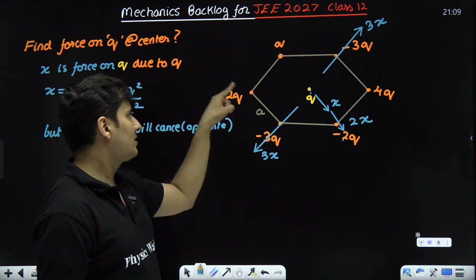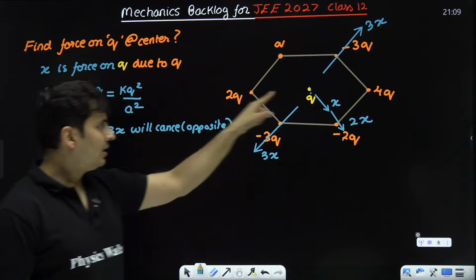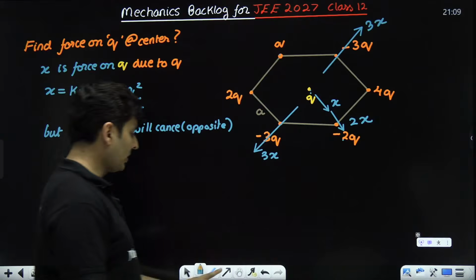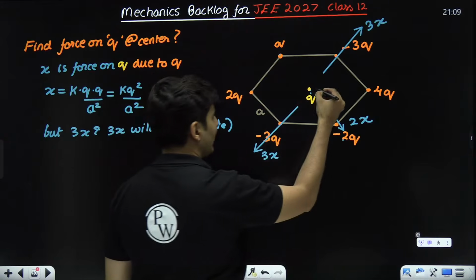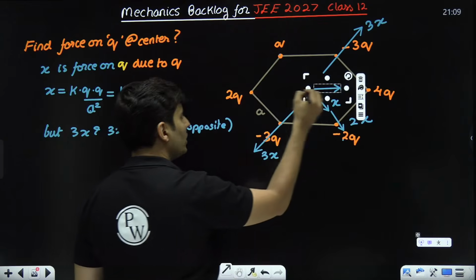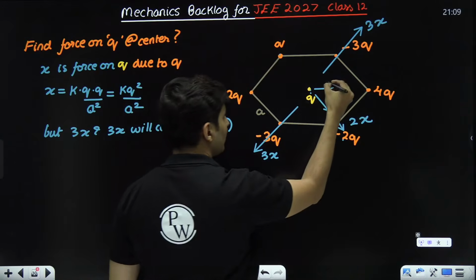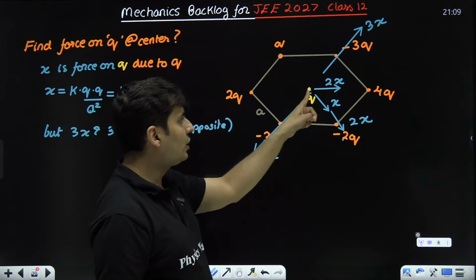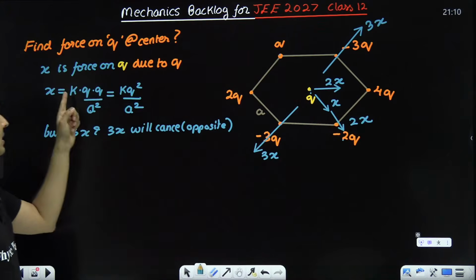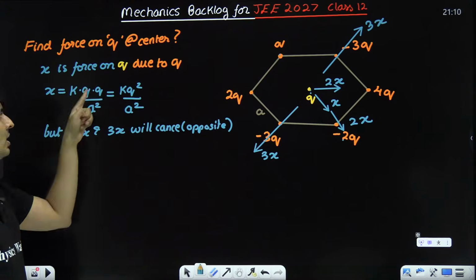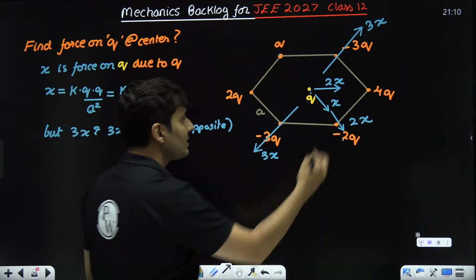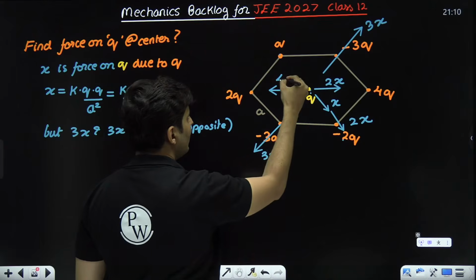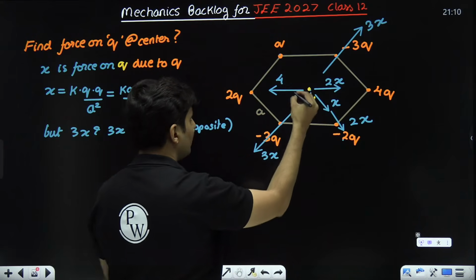Now, let's talk about this 2Q and this 4Q. Can you guess how much this charge will apply on this charge? Q into 2Q. That means the number 2 will be extra. So that means a 2x repulsive force. 2Q on Q will be repulsive force of 2x. This 4Q on Q, what will be the force? K, Q, 4Q by A square. So 4 will come. That means this charge on this charge will apply a repulsive force of basically 4x.